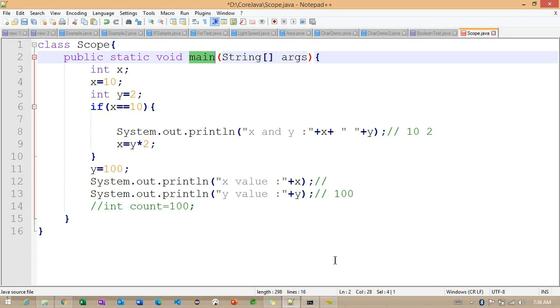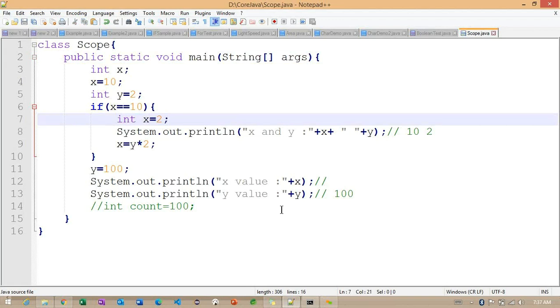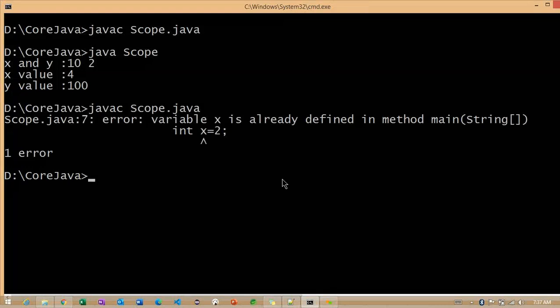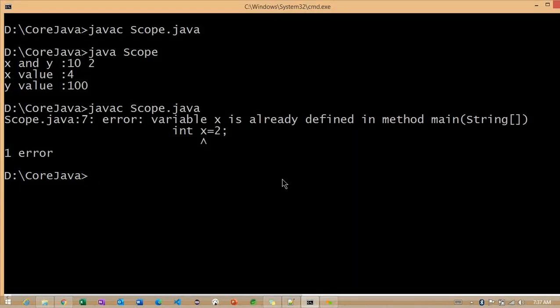So can I go back to here and declare one more variable with the same name inside the if scope, like another x? You can't. So observe that here. It will give an error. The compiler cannot understand this. Okay, fine. If you want to understand here, x is already defined.